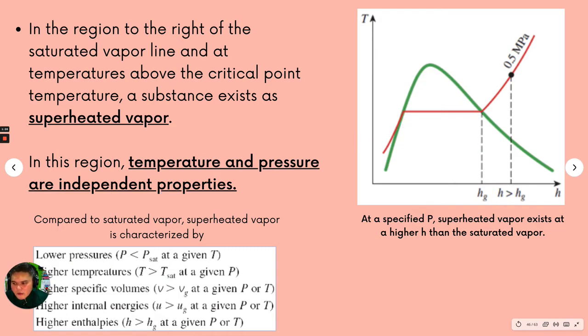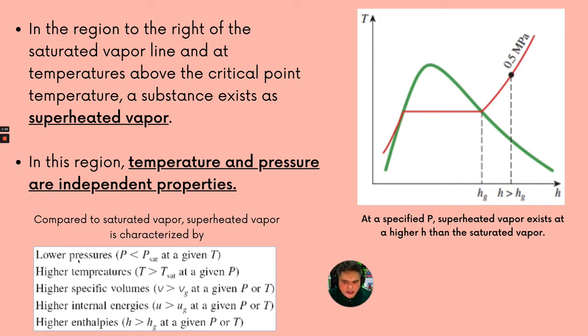If you want to compare with saturated vapor, superheated vapor is characterized by lower pressure. Usually the pressure is much lower compared to the saturation pressure at a given temperature.